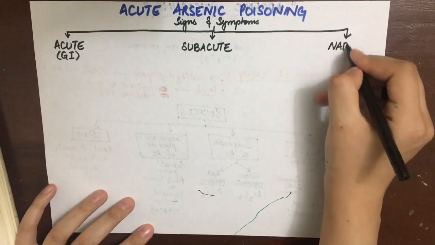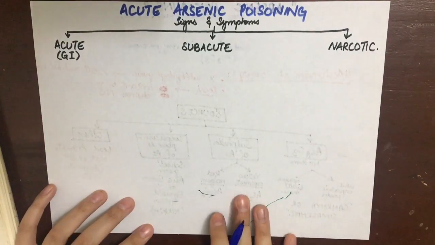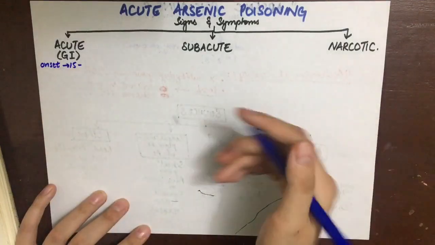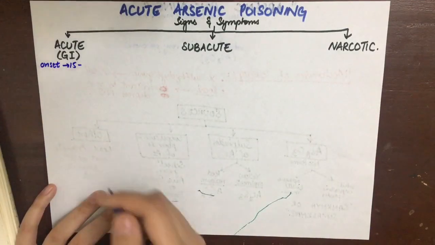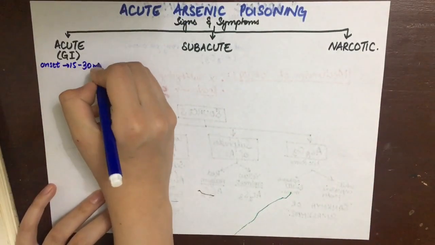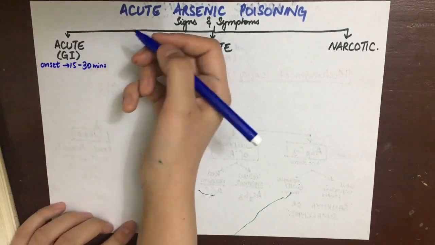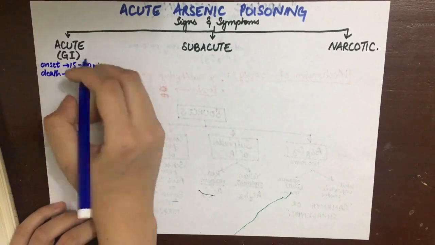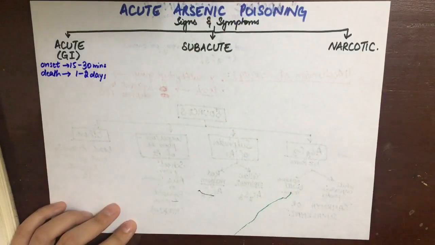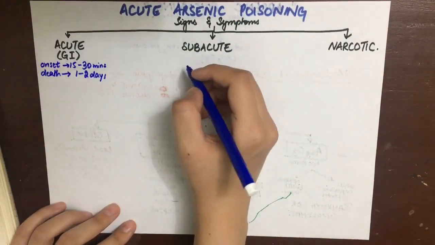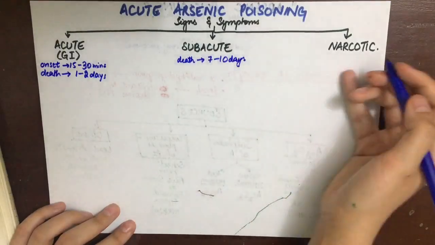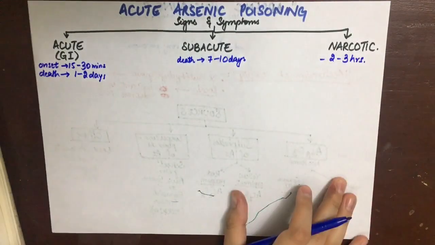One is acute, which is mainly GI. Second is subacute, and then is narcotic. The onset of the acute GI symptoms starts in about 15 to 30 minutes of ingestion, and if there is food in the stomach, the symptoms may be delayed, and death occurs in 1 to 2 days. The subacute symptoms will cause death in 7 to 10 days, and the narcotic form will cause death in 2 to 3 hours.